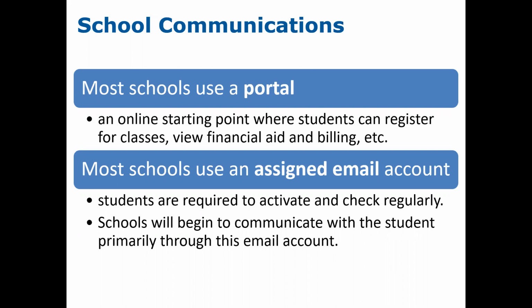So for example, if a student is selected for verification, they may have already been expected to activate that email account, and the school will email the student to say, you've been selected for a process called verification. Log into our school portal to view the documents that we are requesting for you.